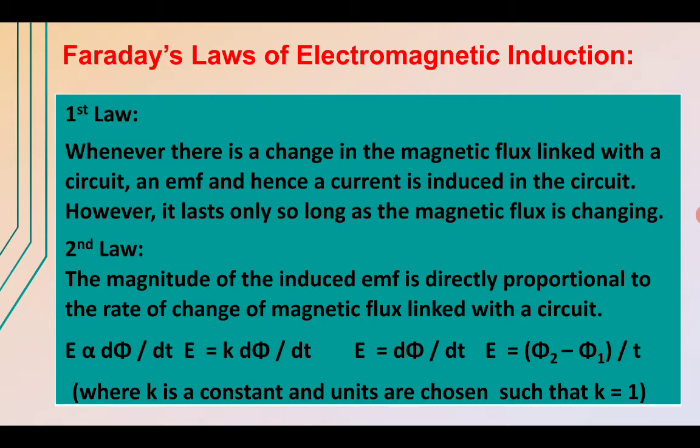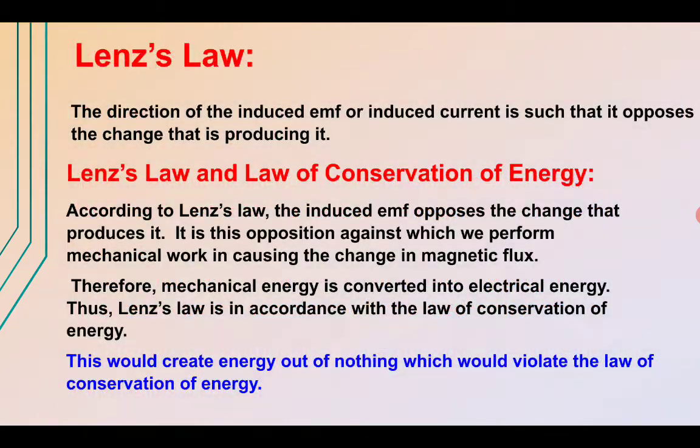In association with Faraday's law of electromagnetic induction, Lenz proposed another law which gives the direction of induced EMF, and it is Lenz's law. According to Lenz's law, the direction of induced EMF or induced current is such that it opposes the change that is producing it.